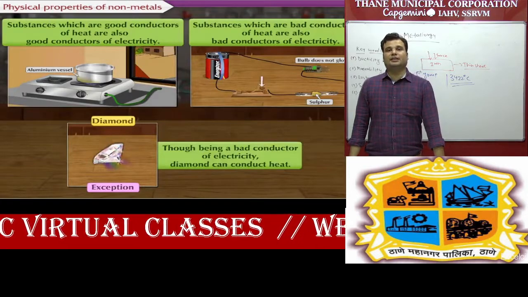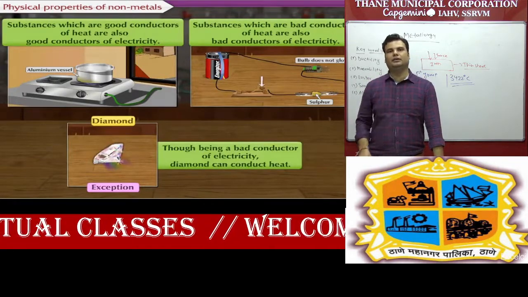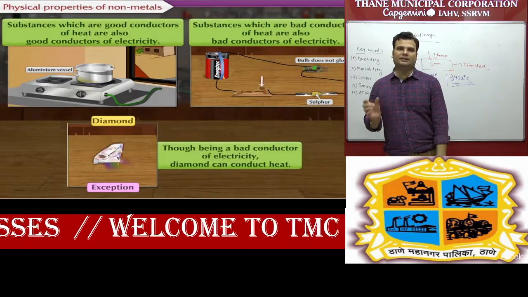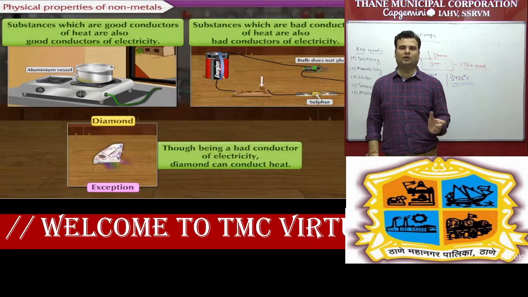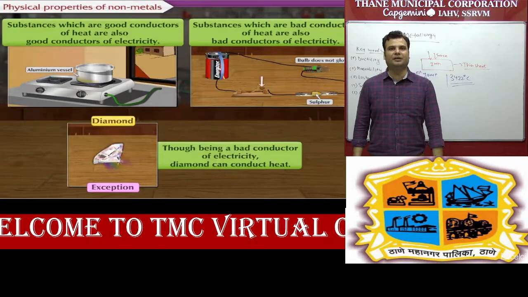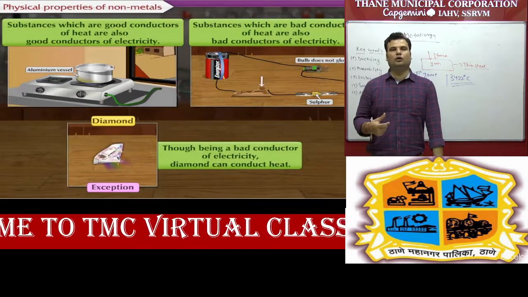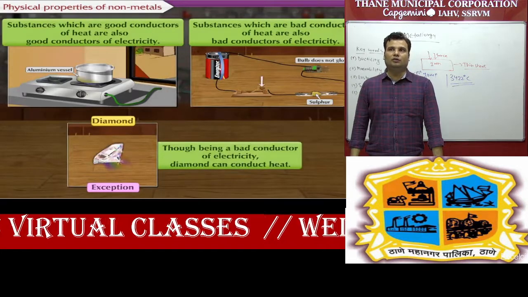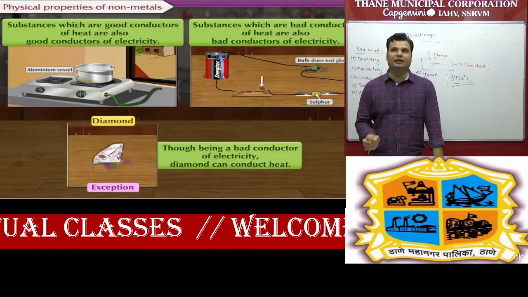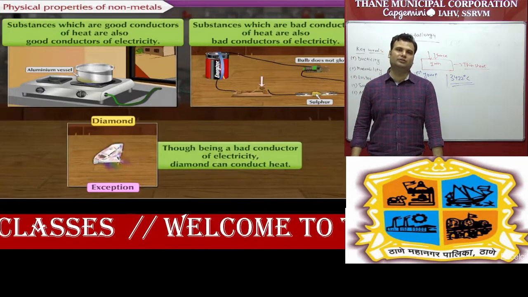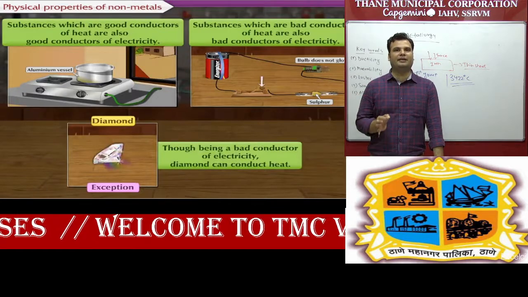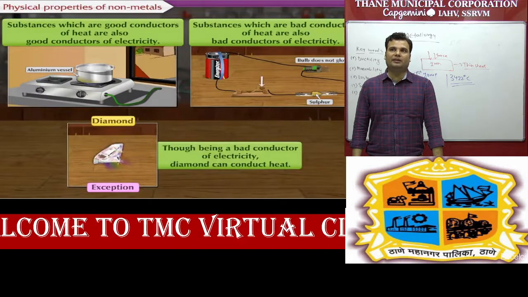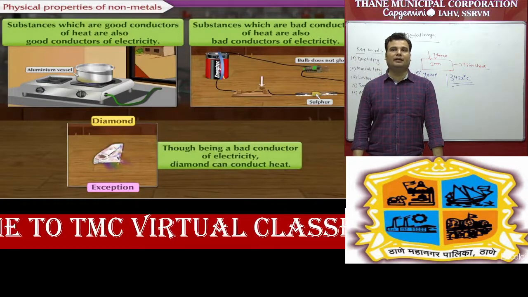Student, and one exception case you have to remember, that only diamond, that is an allotrope, though being a bad conductor of electricity, means electricity conduction cannot take place because motion of electrons is not possible in diamond. It is three-dimensional, no loose electrons, means they cannot lose the electron. But you can see in the slide, though being a bad conductor of electricity, diamond can conduct heat. So one exception case you have to remember, all non-metals are bad conductors of heat and electricity except diamond. Diamond is a bad conductor of electricity, but it can conduct heat.